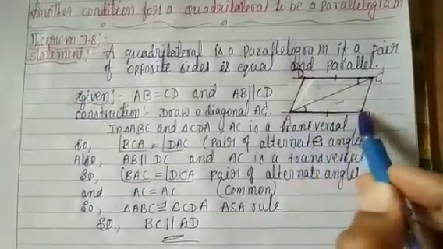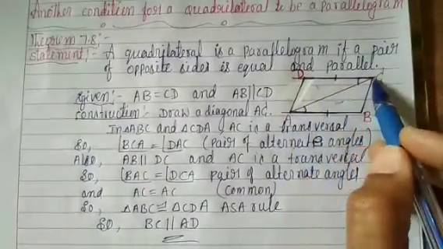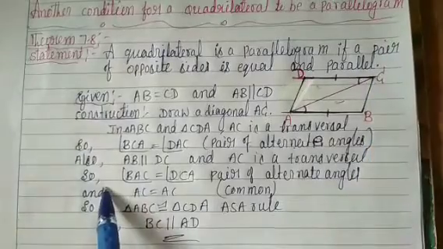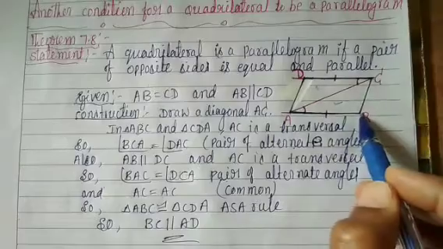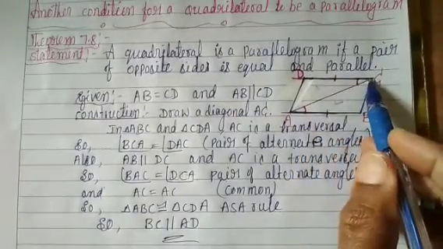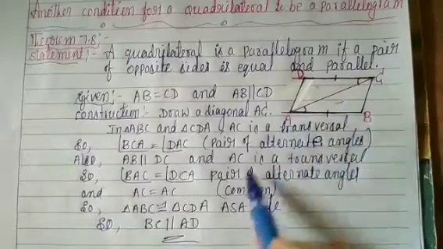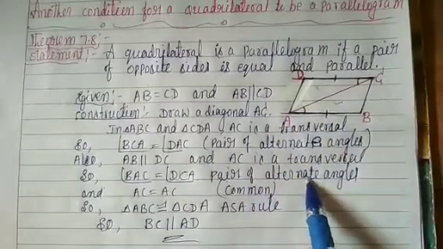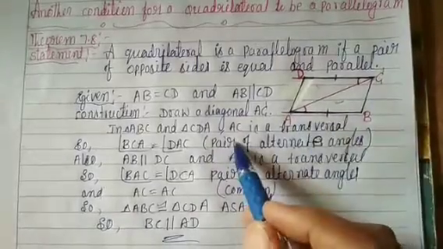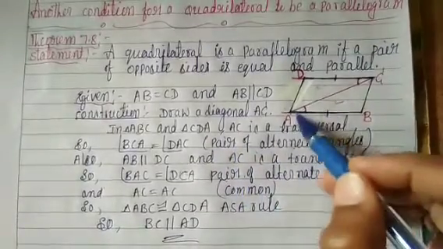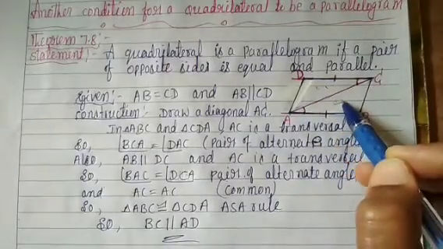Also, AB parallel to DC, so AC is a transversal. Again, another pair of alternate angles: BAC is equal to angle DCA. First pair and second pair. AC is common to the two triangles.